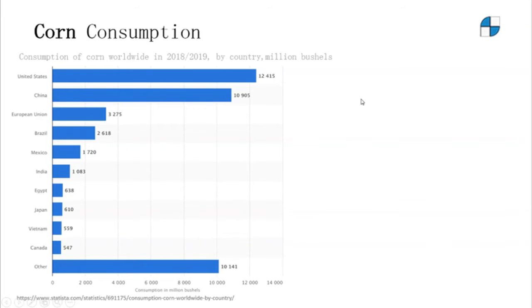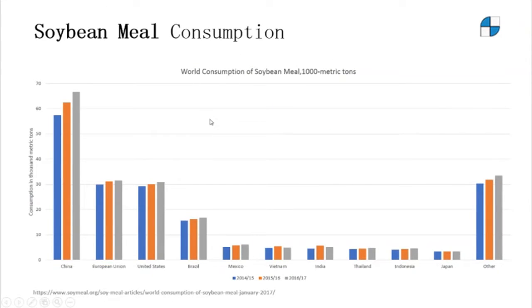For corn consumption, China ranks number 2 in the world, just second to the United States. For soybean meal, China is by far the top consumer, followed by the European Union and the United States, as China is a nation that keeps the largest population of cattle and other livestock, which consume a huge amount of soybean meal as protein feed.